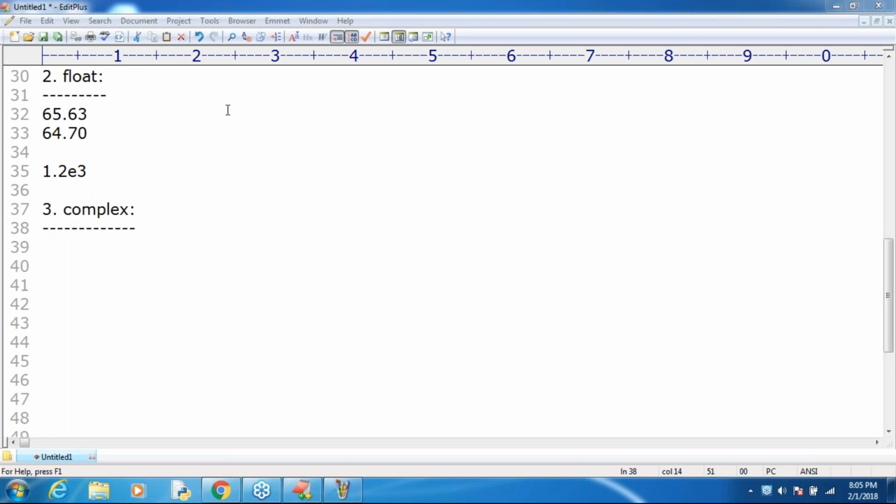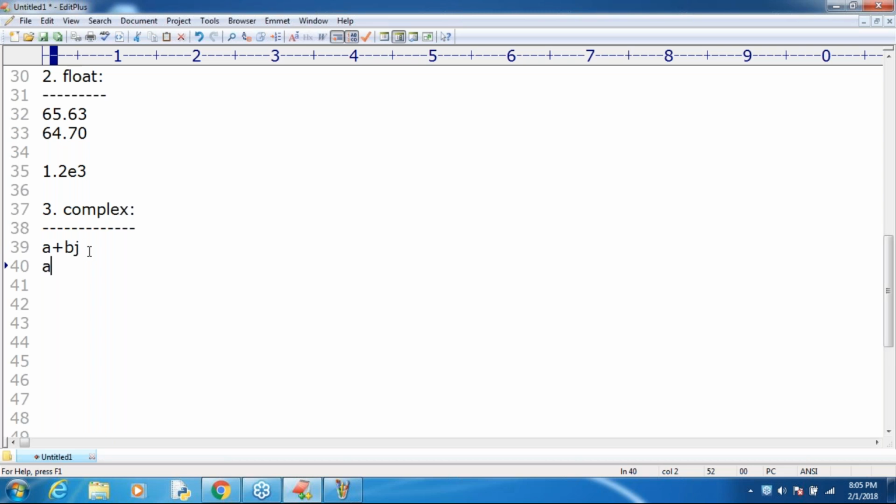Make sure that a complex number is of the form a plus bj. Remember, a means the real part, b means the imaginary part. Is it compulsory to use j only, or can I use any other symbol? It is compulsory, we should use j only.